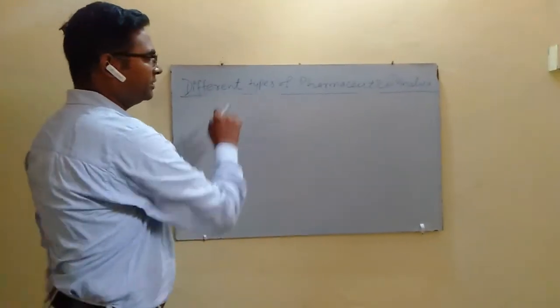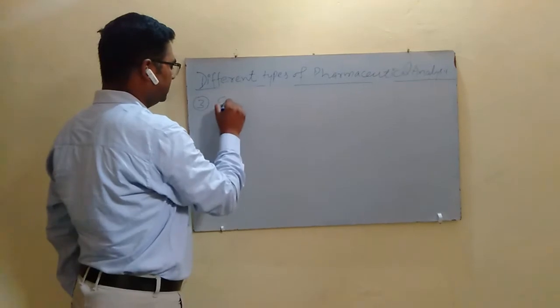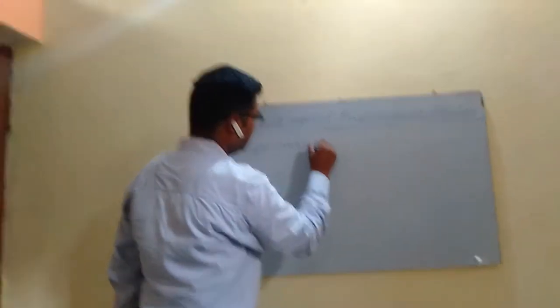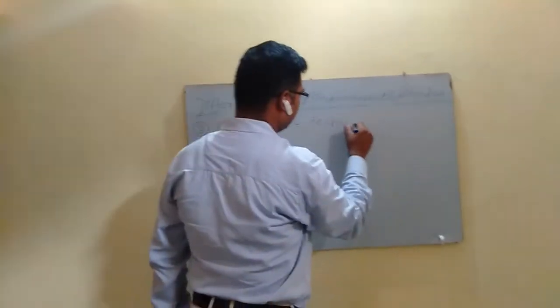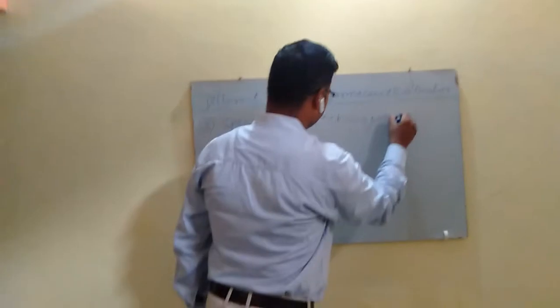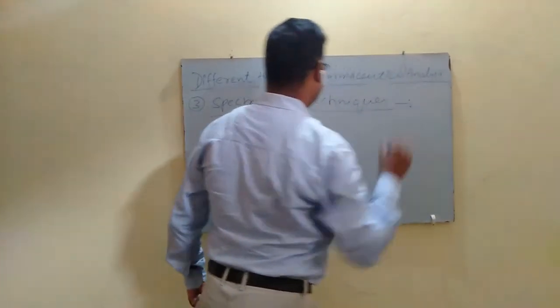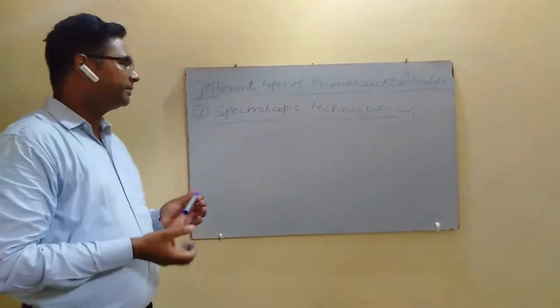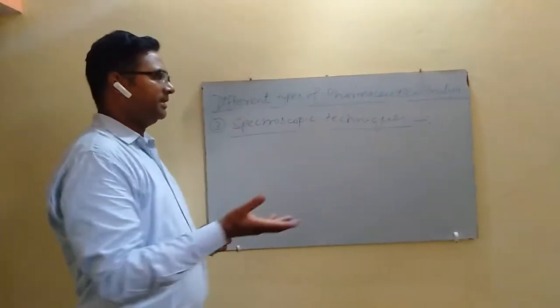Next technique of pharmaceutical analysis is spectroscopic technique. In spectroscopic techniques, we determine the intensity of light absorbed by the sample or intensity of light emitted by the sample.